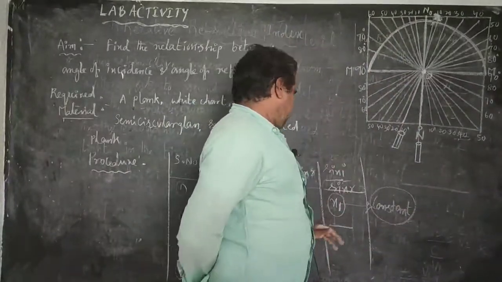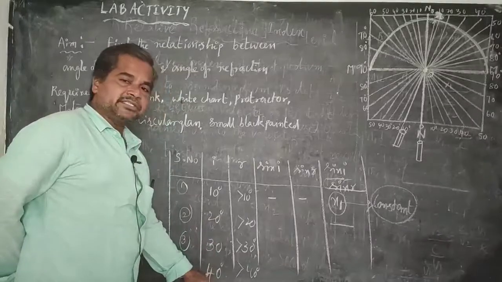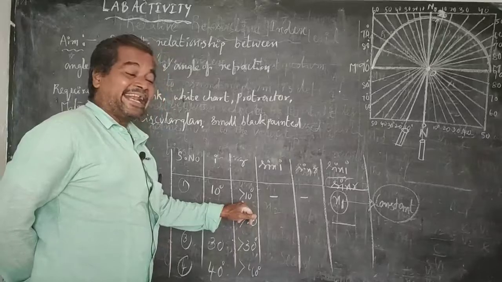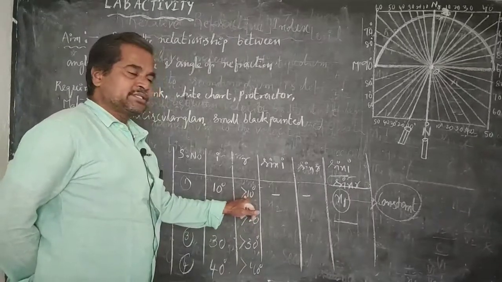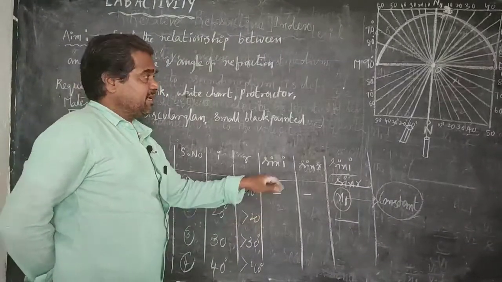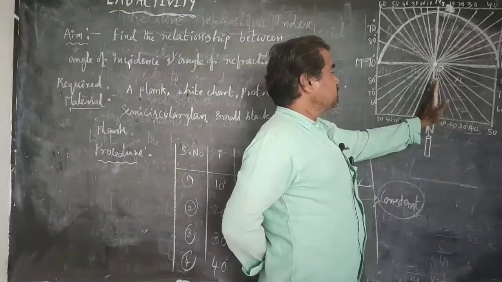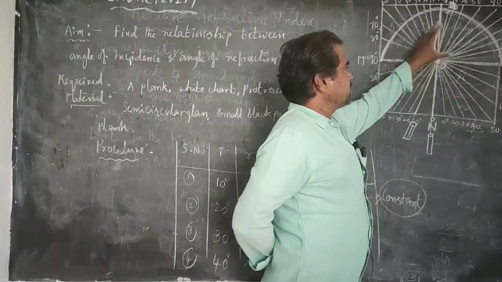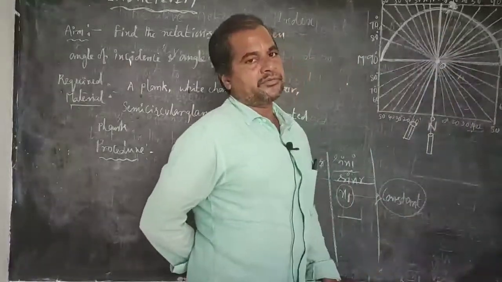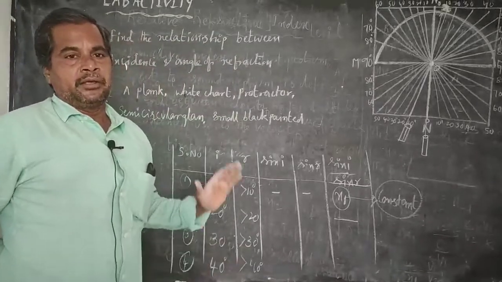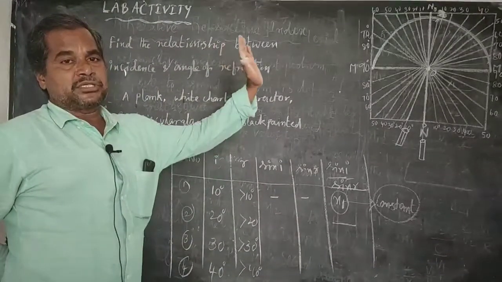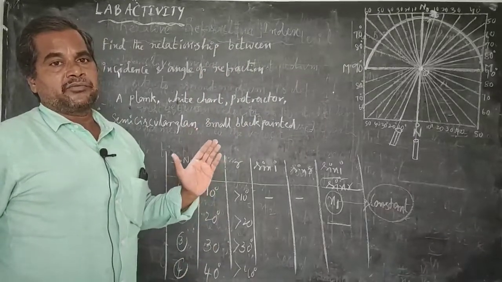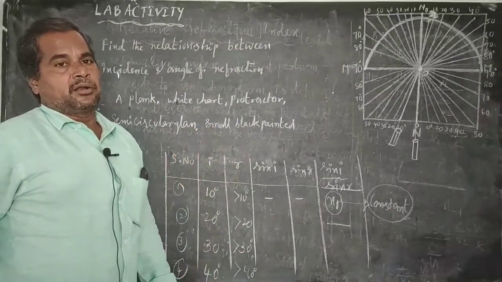So this value gives the refractive index of the semicircular glass. So here for every incidence angle, we get a smaller refraction angle, because here the light ray moves from rarer medium A to denser medium. According to the definition of refraction, any light ray which moves from rarer to denser, the corresponding refracted ray moves nearer to the normal.